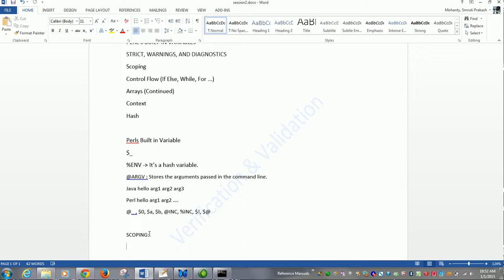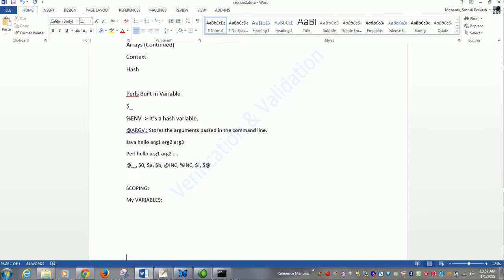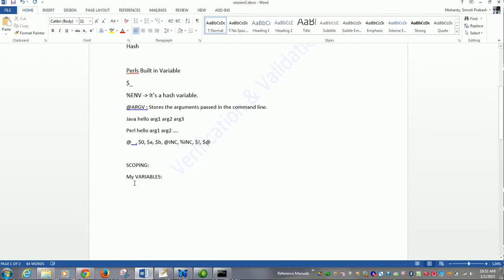Okay, when we study scoping, the first thing that we would be using is my variables. You might have noticed that while writing a program, I sometimes write variables starting with my. So what is this my all about?